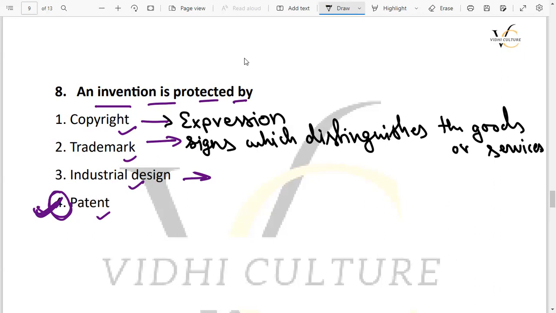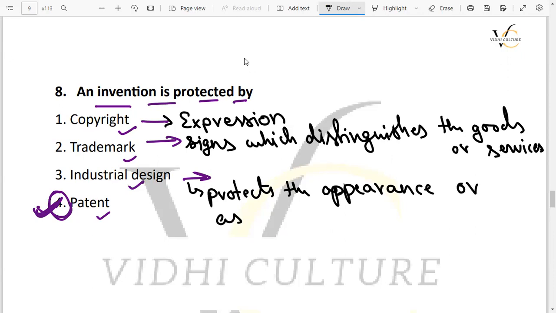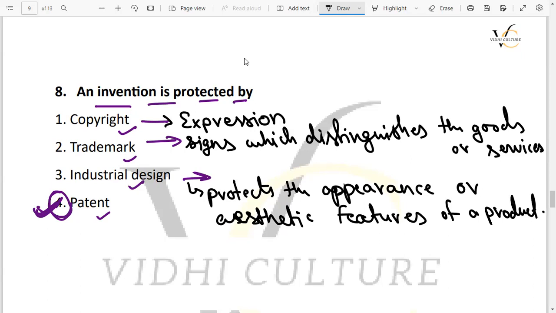Then the industrial design basically protects the appearance or aesthetic features of a product. तो यहाँ पे ये चीजें प्रोटेक्ट होती हैं. Then patent, definitely it is nothing but the inventions. So the right answer is patent.